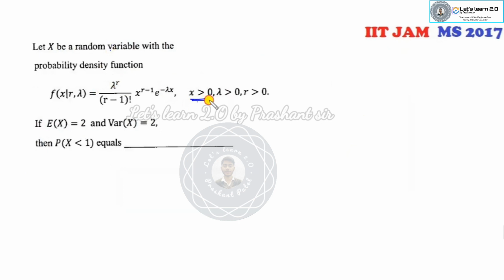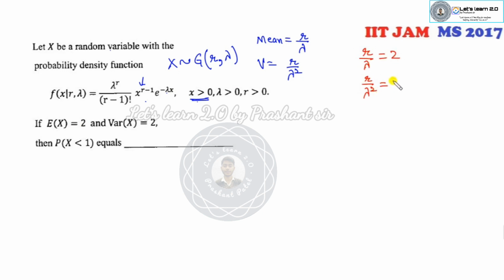Okay, look at the continuous random variable. Again, because X is greater than 0 and continuous, which distribution does it follow? Again, it's a gamma distribution with the first parameter R and the second parameter lambda. Mean is given to you as 2. So what is the meaning of that? In this case, the mean is the first parameter over lambda, and variance is R over lambda square. Given that mean is 2 and variance is also 2, if you divide them, lambda should be 1. If I substitute lambda 1, R is 2.